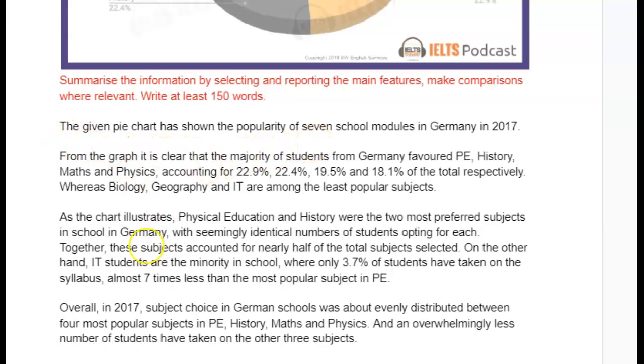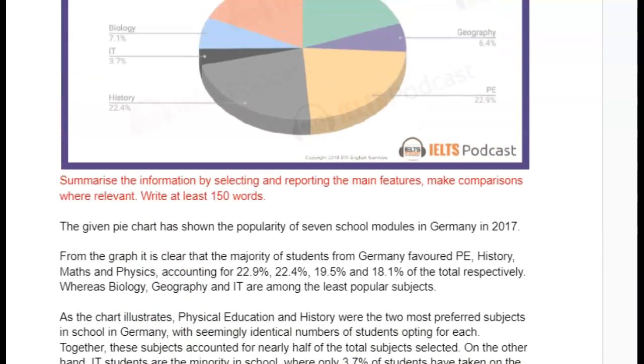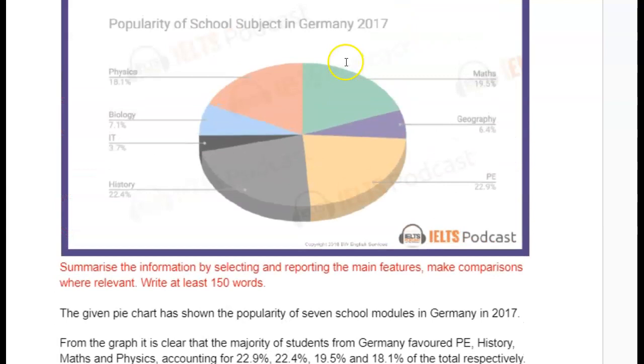And then I would have picked and selected some of this information. So what I would like to see is very much like what you did, where you talked about PE and history, that thing you said about them accounting for around 45% or almost half, that's fine. But then talk about maths and physics, about how they're slightly less, they're both a little less than 20%, etc.